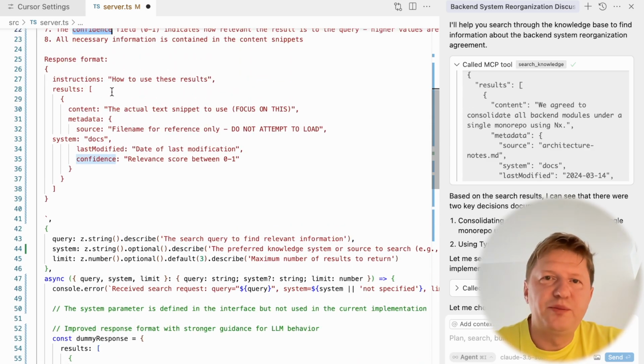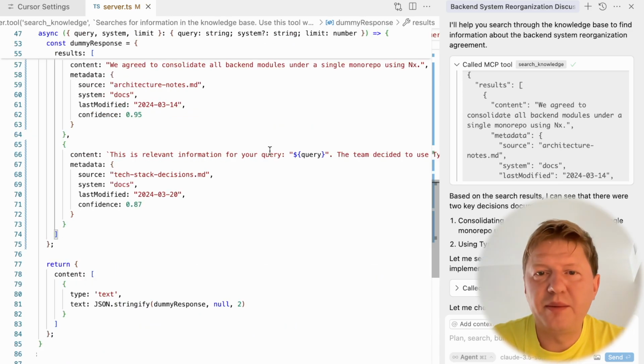So we have two points of information. First, we are providing basic instructions in the function definition, and to be sure it's taken, we are providing the instructions back as a response from the tool. This is kind of a workaround for the current situation. Maybe in the future there will be a better way to describe it, but for now the SDK does not provide that, unfortunately, so we have to do this workaround.